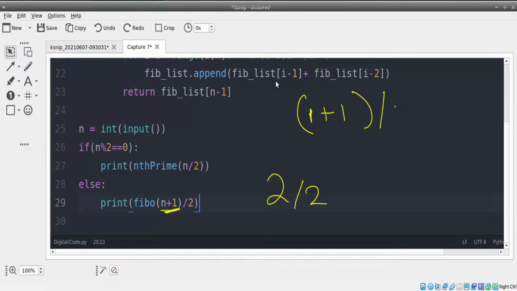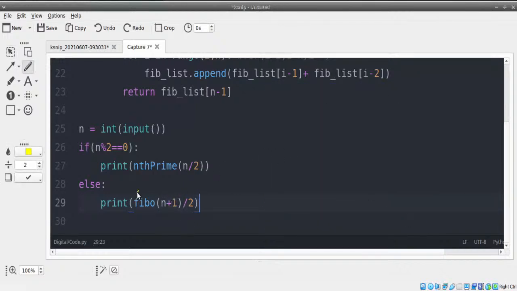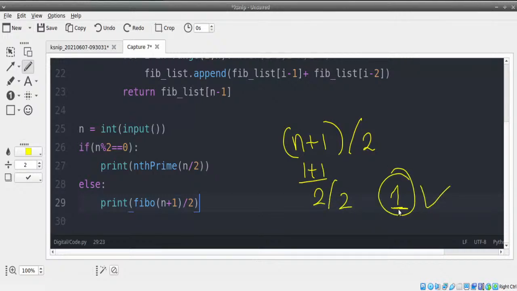That's not the only problem. Look at this other scenario. What are we sending into the function? Look at where the brackets of the function are ending. If you observe this, there's something terribly wrong here, because division is not a problem. When you do n plus 1 divided by 2, that's all right, because 1 plus 1 will always give you 2, 2 by 2 will always give you 1. It's always going to be 1.